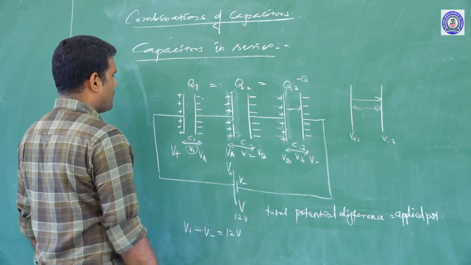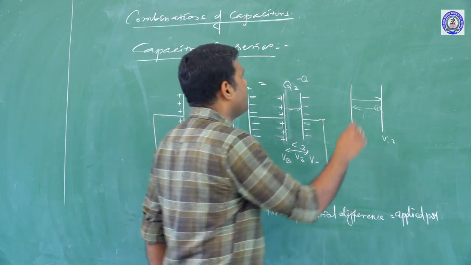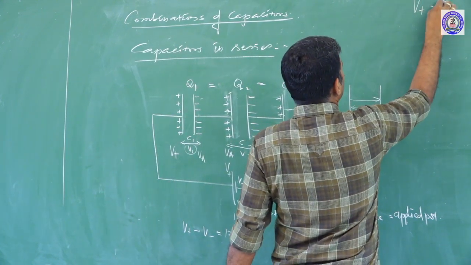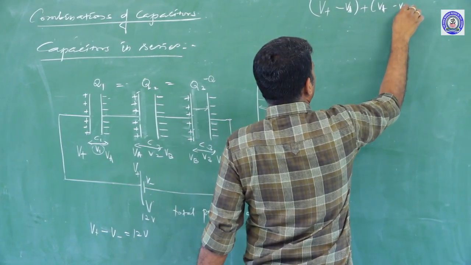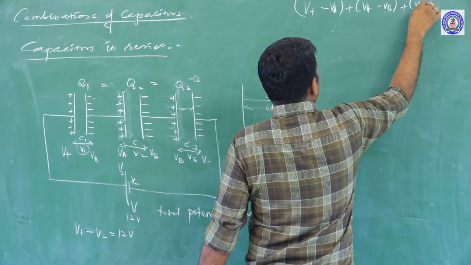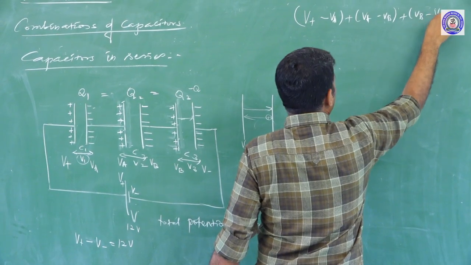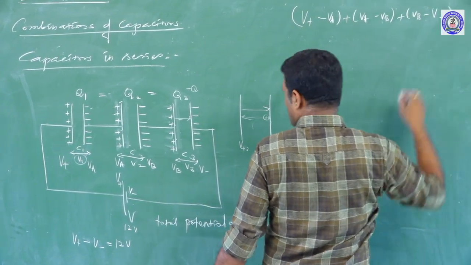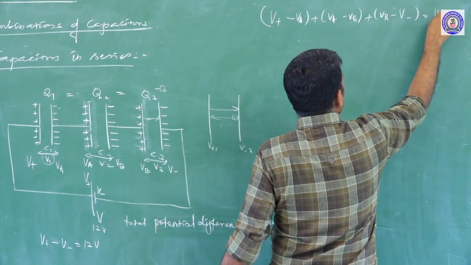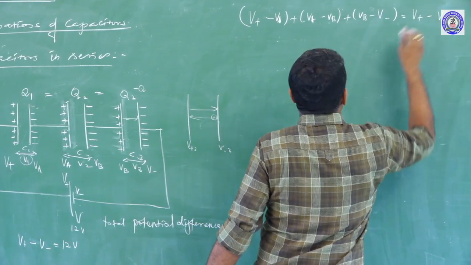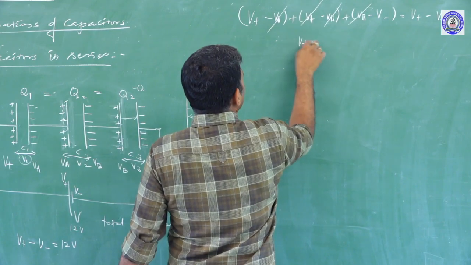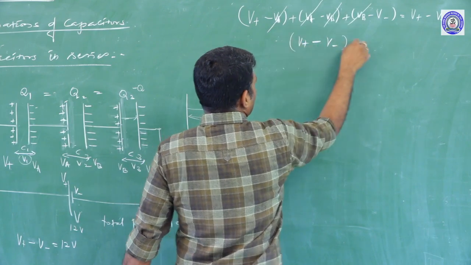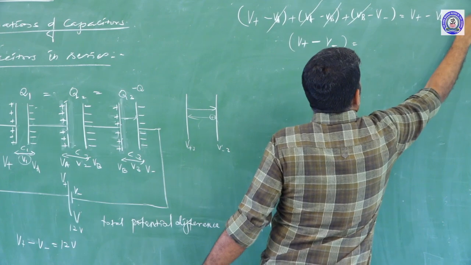So the total potential difference can be taken like this: V plus minus VA, plus VA minus VB, plus VB minus V minus. This is equal to the total potential difference applied, V plus minus V minus. If you look at this, they cancel out. V plus minus V minus comes out. This is equal to 12 volt.